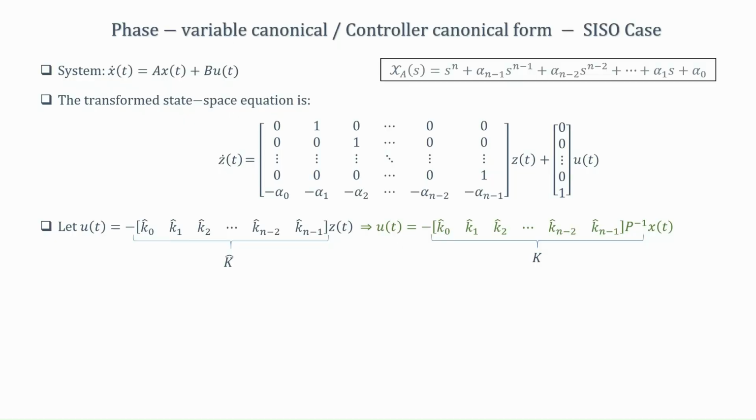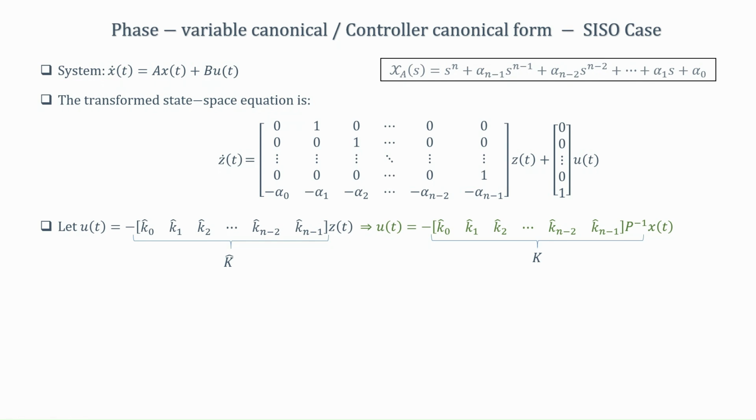For a SISO system which is controllable, we know that the state equation x dot equal to Ax plus Bu can be transformed into a state space equation of this form using a suitable transformation map.